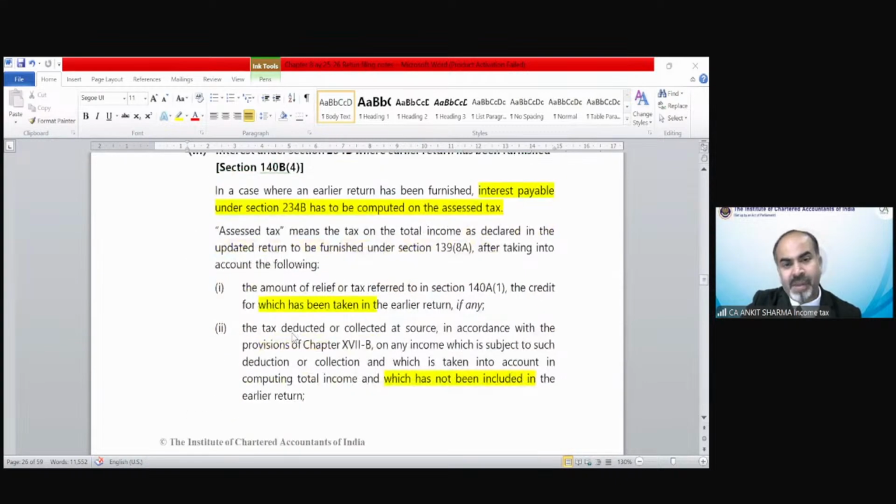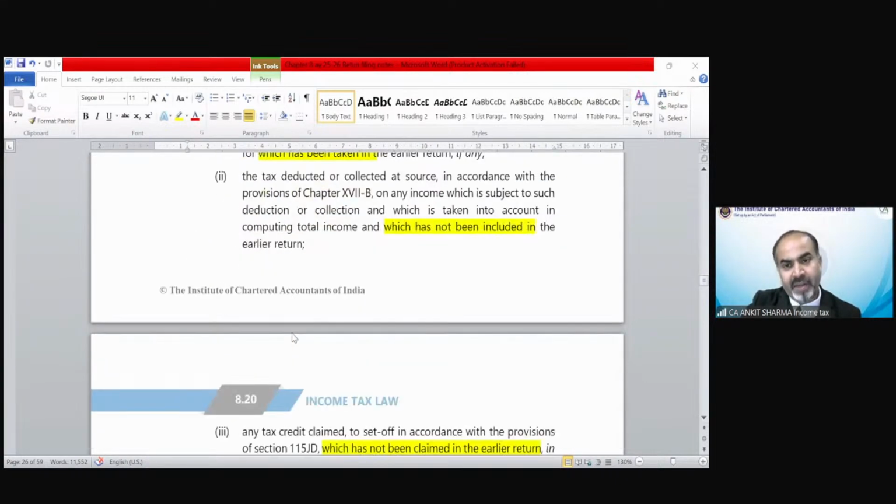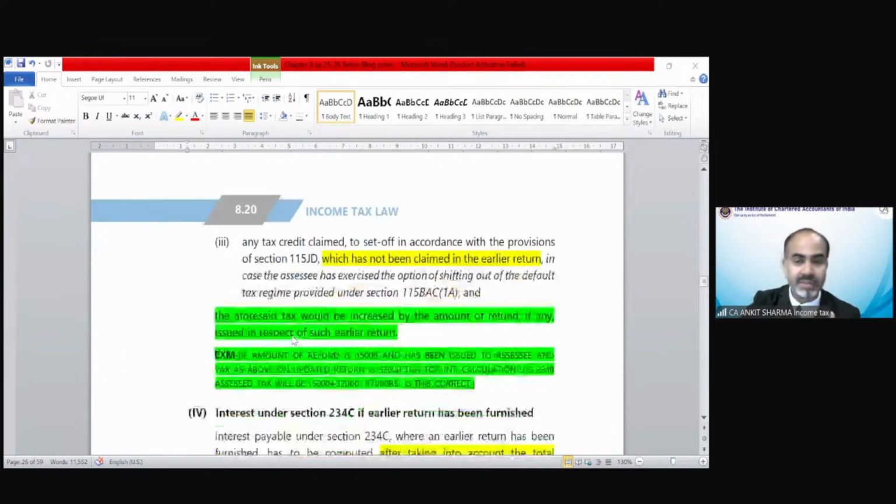Interest under 234A, B, etc. needs to be calculated again because the liability of tax has increased. So there could be an increment in the 234B interest also. There could be an increment under 234C also. There could be an increment in 234A also because the tax has been increased. So automatically the interest under section 234A, B or C would be increased.